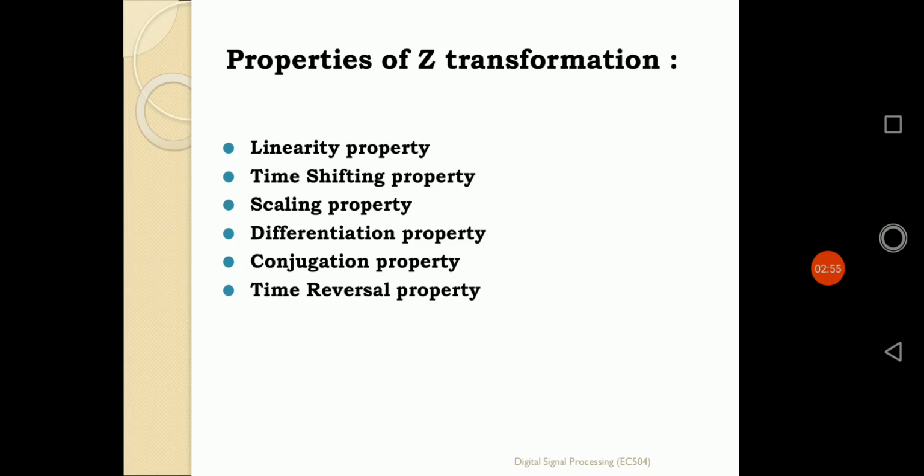And the last one is the time reversal property. For a normal sequence with Z transformation x of Z, if we apply time reversal or time folding on the discrete time domain sequence, how it changes in the Z transformation will be defined there. So there are 6 properties of the Z transformation, and we will learn about these 6 properties in detail.